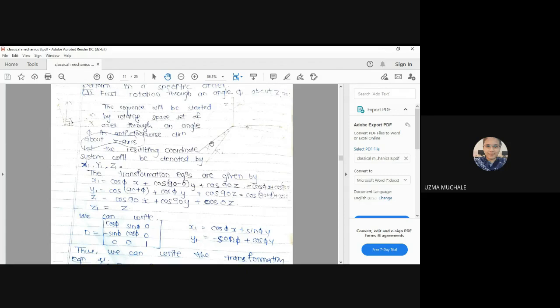You can see what is the angle between x and x1, or you can say x dash. For the first rotation we can say x1 instead of x dash. What is the angle between x and x1? Phi. Okay, you can see the image here also.